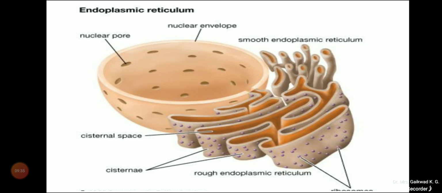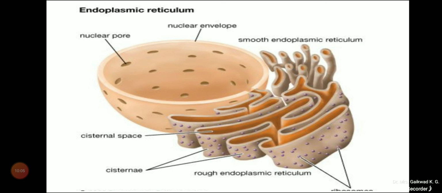The rough endoplasmic reticulum is also involved in the formation of membrane for the cell. The endoplasmic reticulum membrane grows in place by addition of membrane proteins and phospholipids to its own membrane, and portions of this expanded membrane are transferred to other components of the endomembrane system.